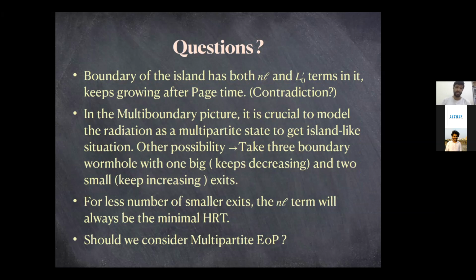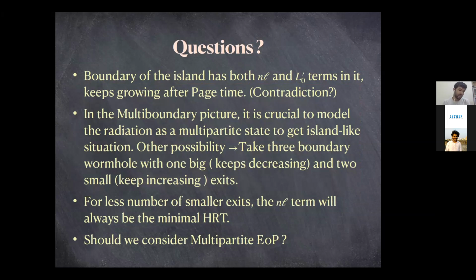And so the second question would be, in the multi-boundary picture, since it is crucial to model it as a multipartite state, there is also another possibility where you simply model it as a 3-boundary wormhole, where the bigger exit is your evaporating black hole, and the smaller 2 exits are your Hawking quanta, but the throat horizons of those smaller 2 exits keep increasing.